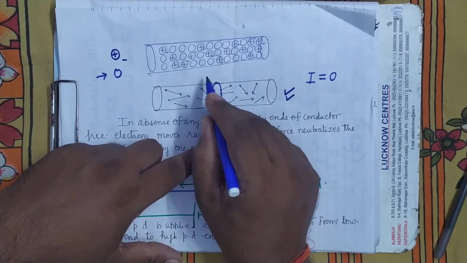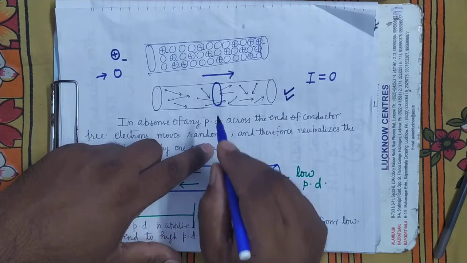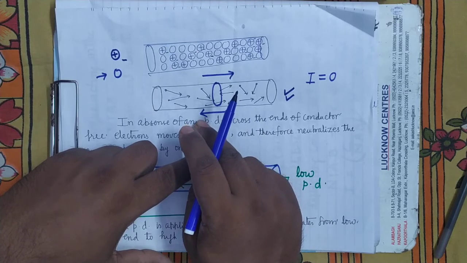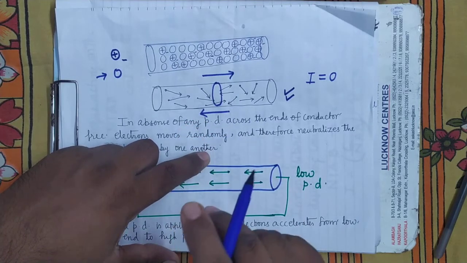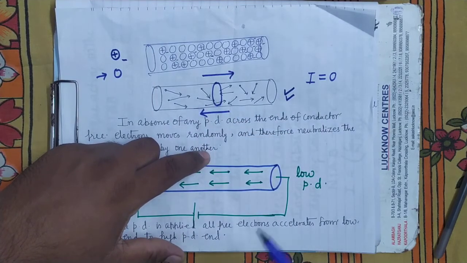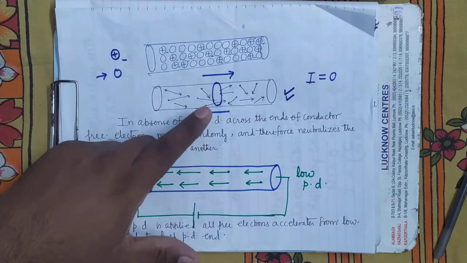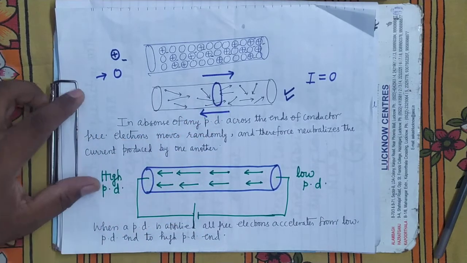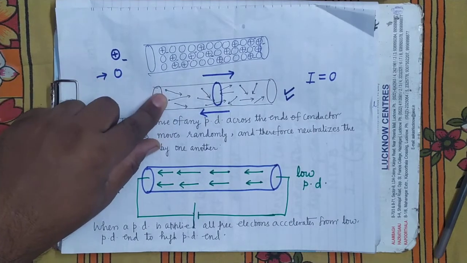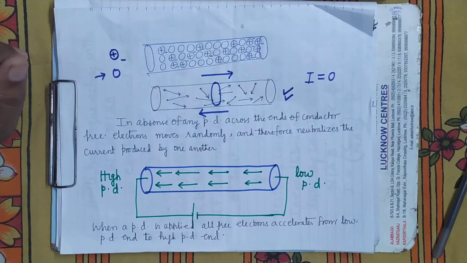Means if 100 electrons are going from this side to this side in a given time, then 100 will move from this side to this side in that time. Means over that time interval there will be no net motion of free electrons, and when there is no net movement of free electrons, net transport of free electrons zero, current will be zero. Is it clear?